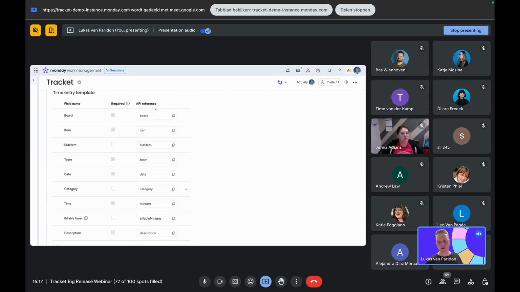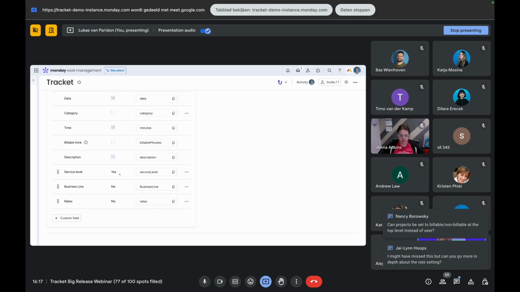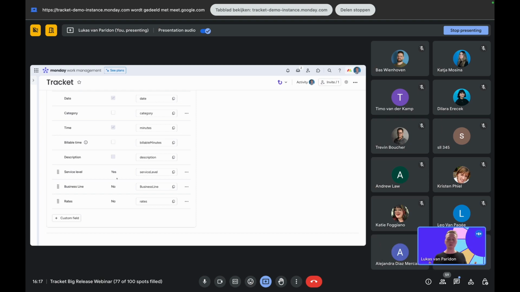The good thing, for any of you that are using the API, is that with this you can pull specific information on the custom fields you've created to then put them into the other software that you're using the API for. So there's a lot more possible with this because you can really customize the API depending on your needs for the other software.